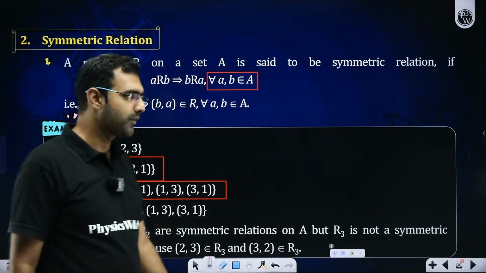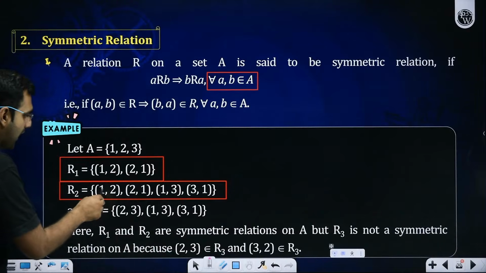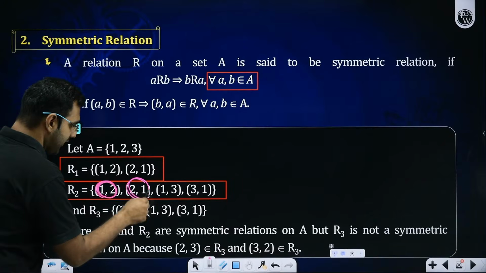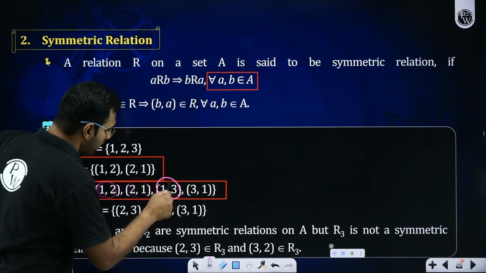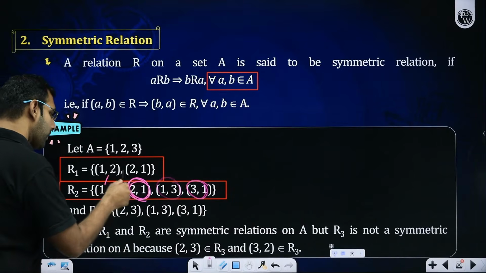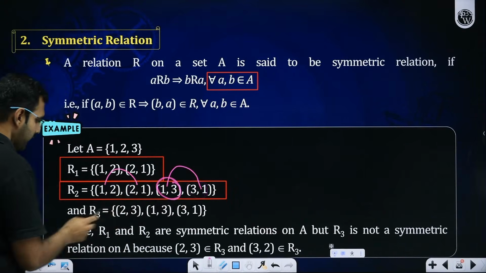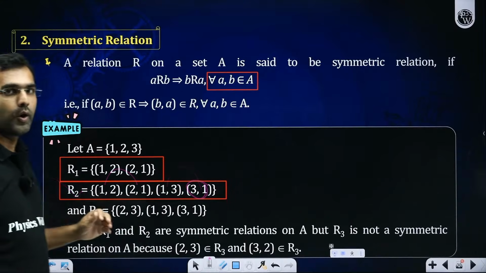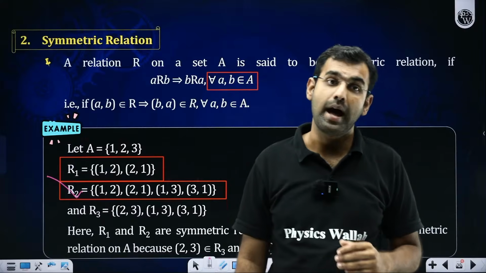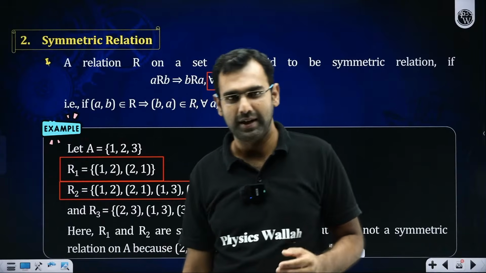Let's verify it. So, R2 has a pair 1, 2. For 1, 2, do we see a 2, 1? Yes, we do see it. For 1, 3, do we see 3, 1? Yes, we do see it. So, if (A, B) and (B, A) both are there, this relation will again be called a symmetric relation.